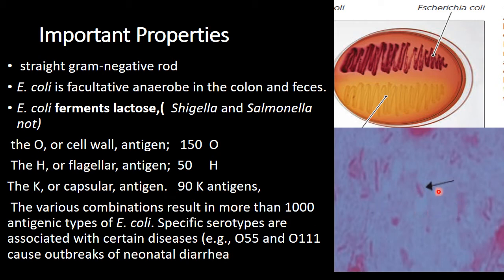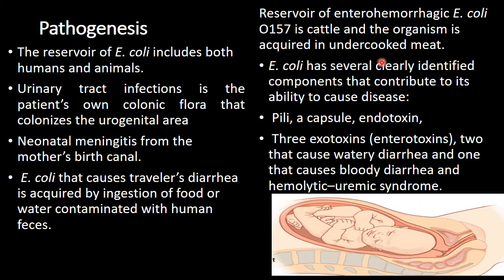After gram staining, I've taken this picture. Look at these. Actually, these are gram-negative rod E. coli, and on this media they grow and give pink colonies on MacConkey agar. Now the pathogenesis. What is the pathogenesis of E. coli? How can you get this infection?